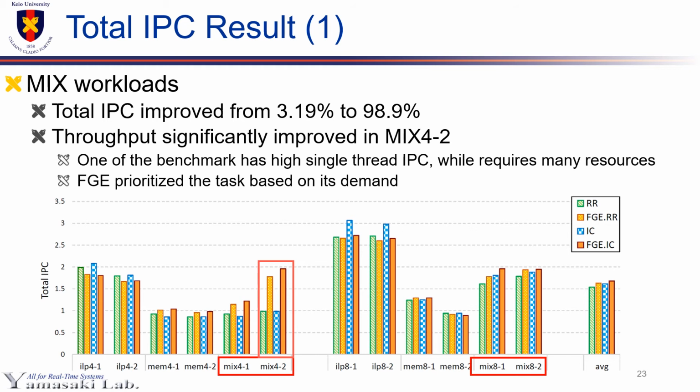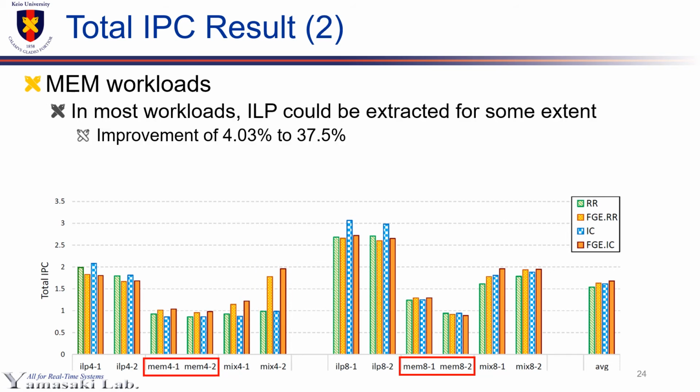In Mix 4.2, one benchmark has high single-thread IPC, while it requires many entries in instruction queues. This task is discriminated in I count. However, FGE prioritized this task, considering resource demands captured in the learning model. For the MEM workloads, FGE were capable of extracting parallelism for most of workloads. As for the mix, a part of compute-intensive phases in memory-intensive tasks are prioritized by the FGEs.